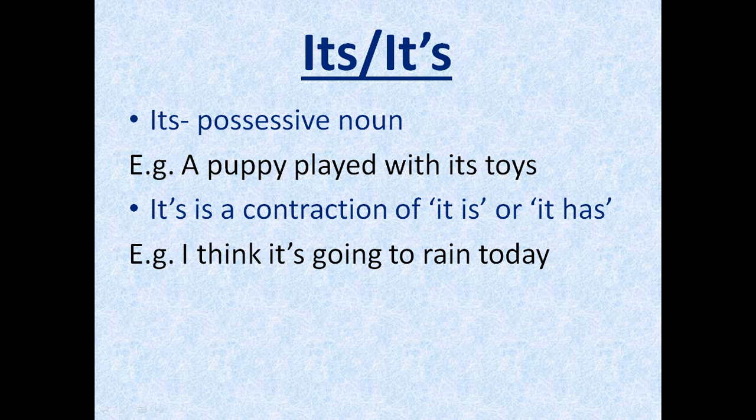It's a short way of writing it is or it has. For example, I think it's going to rain today. Or you can say, it's a shame. So in both these sentences, we use the word it's.